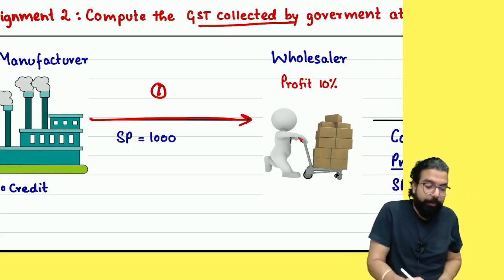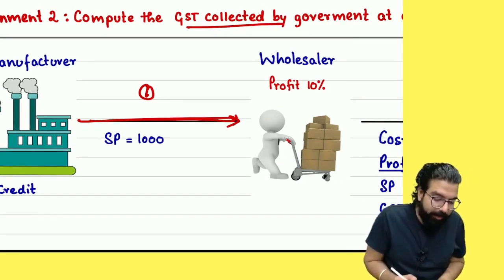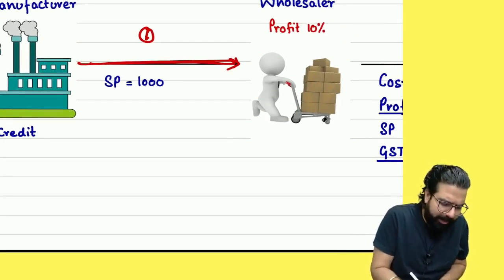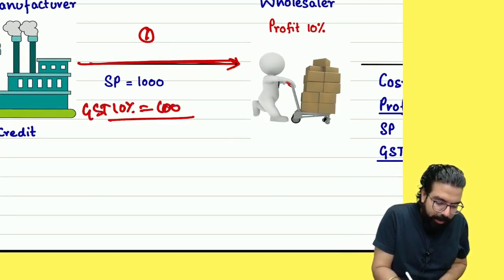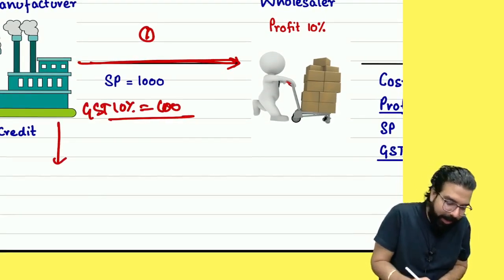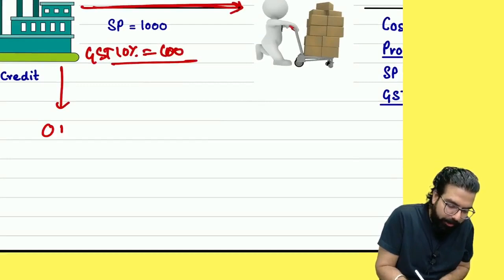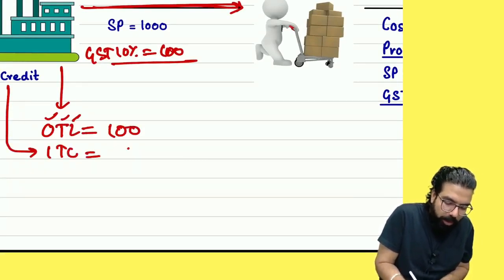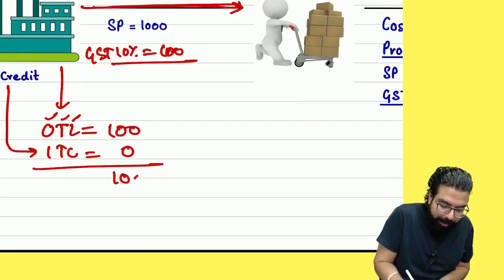Chalo, let's understand. Selling price is 1000 rupees, including profit, everything. How much is the GST? 10%. First, he will do one calculation. He'll tell the government output tax. Output means sales. On sales, the tax liability is how much? How much credit does he have? No credit. So how much will he pay to the government?